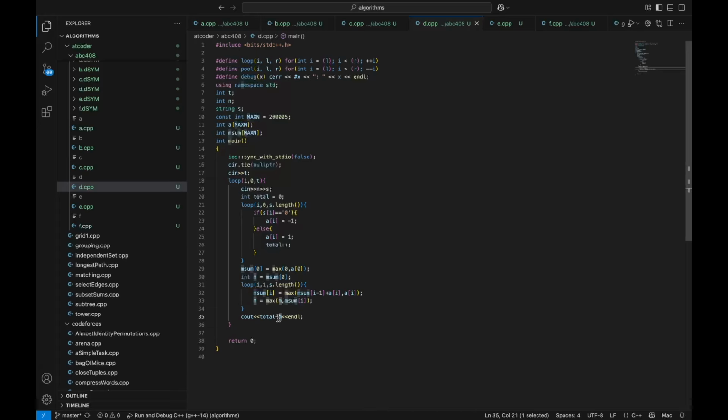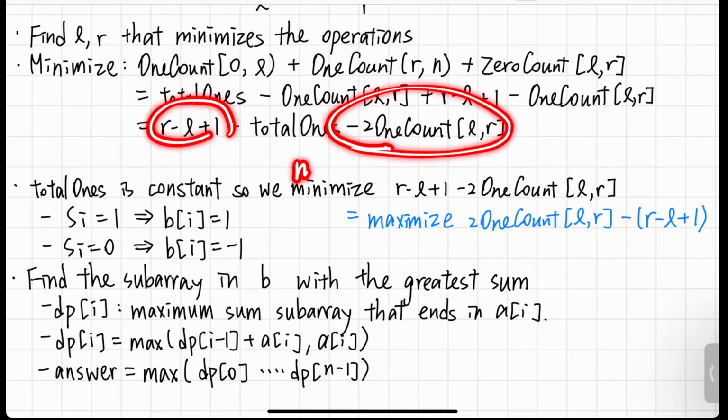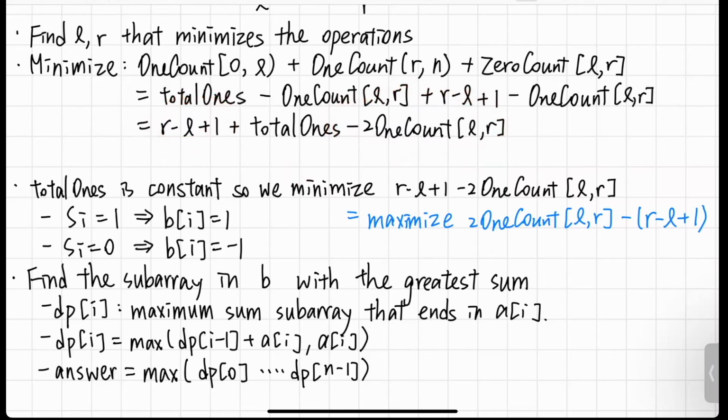And then in our previous calculation, we also need to add total ones here. So this is what we maximized, and this is equal to m in my code. So our answer would be total ones subtracted by m, because m is this value.